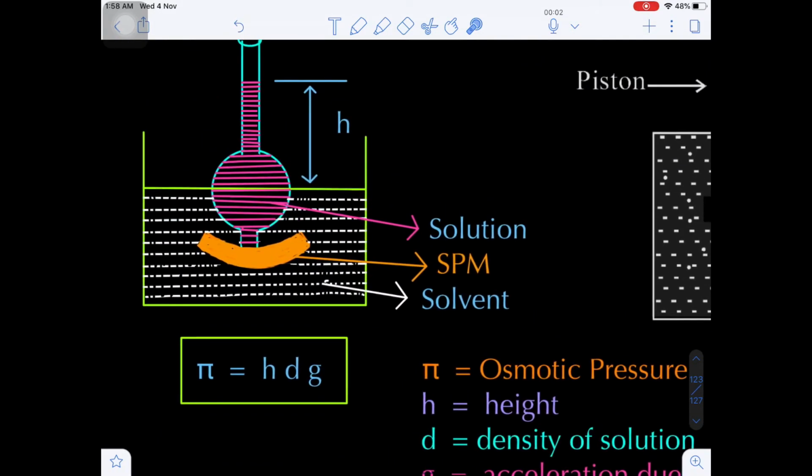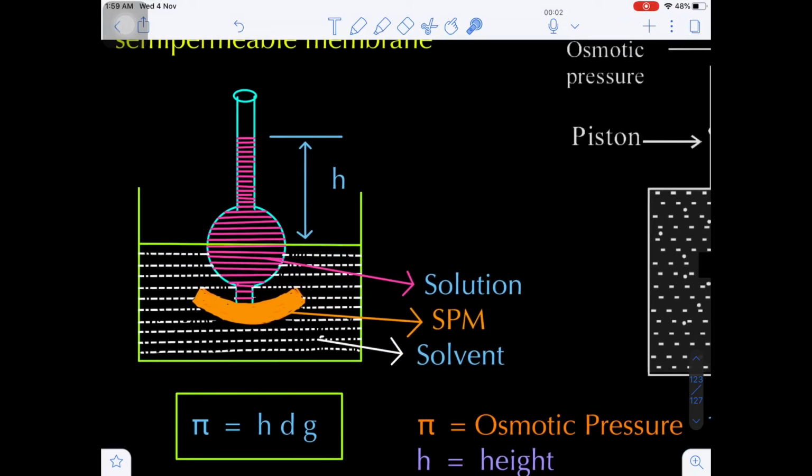Now here, let's suppose we are assuming one solution taken in the beaker. In the beaker, we are taking the solvent molecules, only solvent molecules. Now this will be a Thistle funnel. In this Thistle funnel, we are taking some solution.